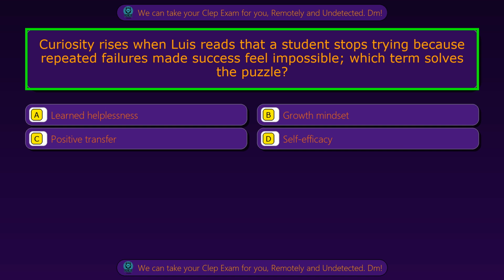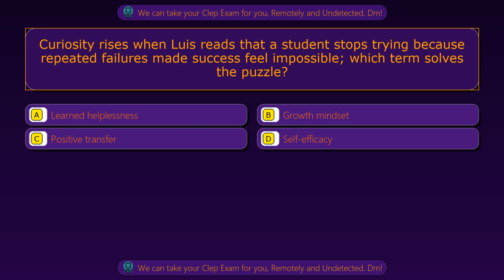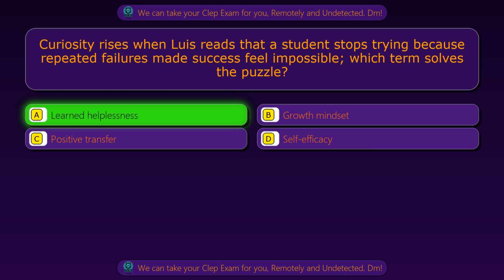Question 31. Curiosity rises when Louise reads that a student stops trying because repeated failures made success feel impossible. Which term solves the puzzle? Option A, learned helplessness. Option B, growth mindset. Option C, positive transfer. Option D, self-efficacy. The correct answer is option A, learned helplessness.